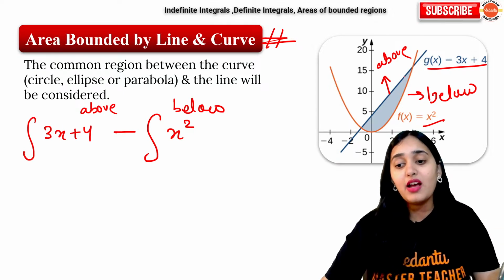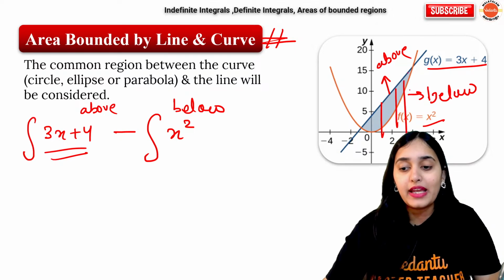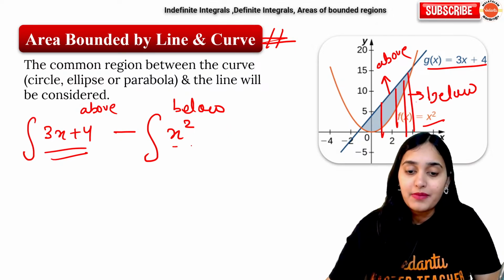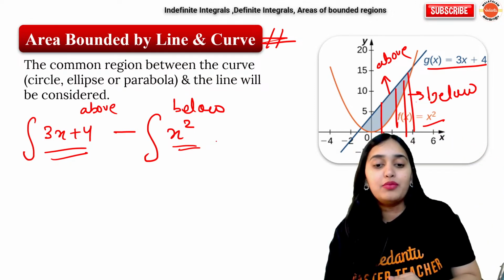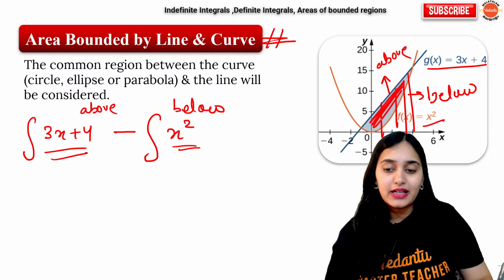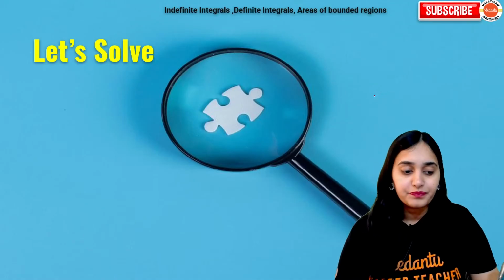Common sense, because if you integrate the equation of the line, it will give you the whole area. But you don't want the whole area. So what will you do? You will subtract the area below the parabola, or below the x square curve. Then obviously you will get the middle portion area, right? So that is why we do subtraction.